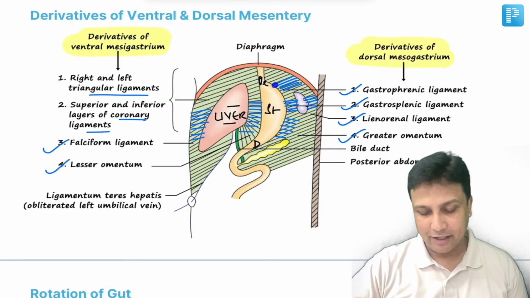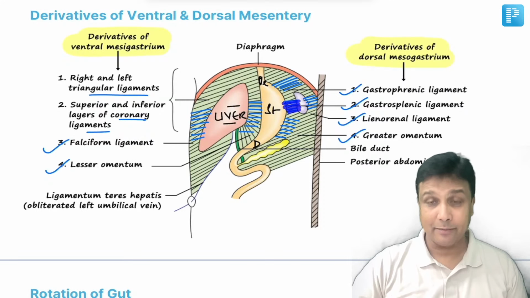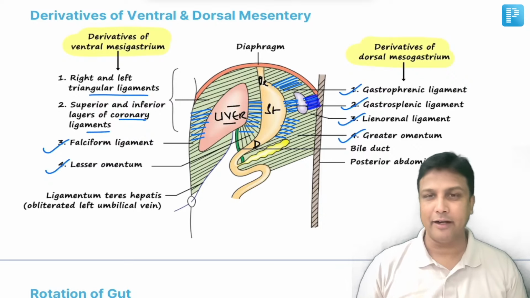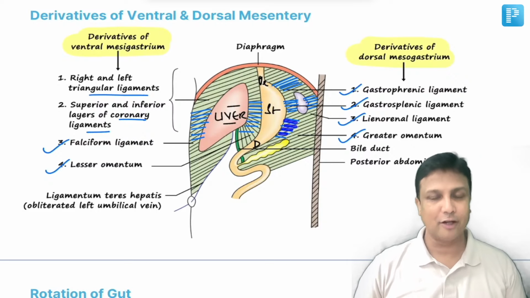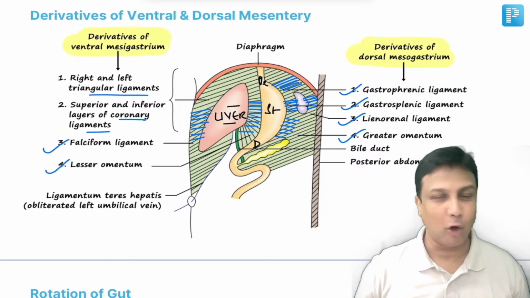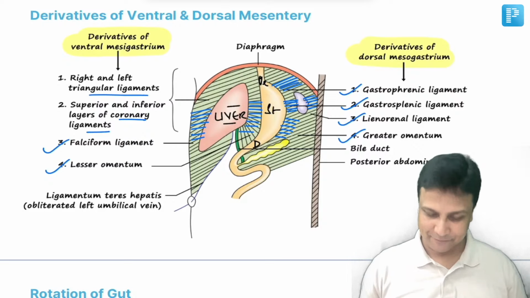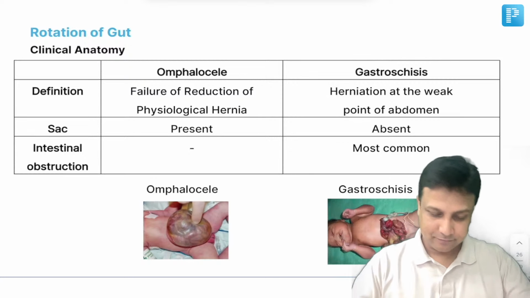Then between the stomach and the diaphragm, gastrophrenic ligament. And then this one is between the stomach and spleen, gastrosplenic ligament. Between the spleen and the kidney behind, splenorenal or lienorenal ligament. And then finally attached to the greater curvature of the stomach will be the greater omentum. All that will be derived from dorsal mesogastrium. Made easy.